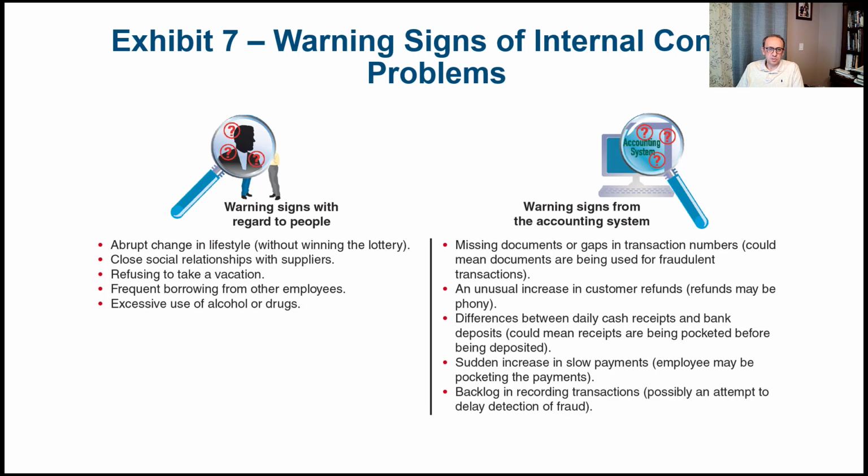Differences between daily cash receipts and bank deposits. So that's another warning sign or red flag. This could mean receipts are being pocketed before being deposited. Sudden increase in slow payments. So employees may be pocketing the payments. In other words, we're collecting our accounts receivable, but they're not getting deposited right away. They're taking longer. Backlog in recording transactions, possibly an attempt to delay detection of fraud. So again, here we have some warning signs for fraud, and I think this is good to know.